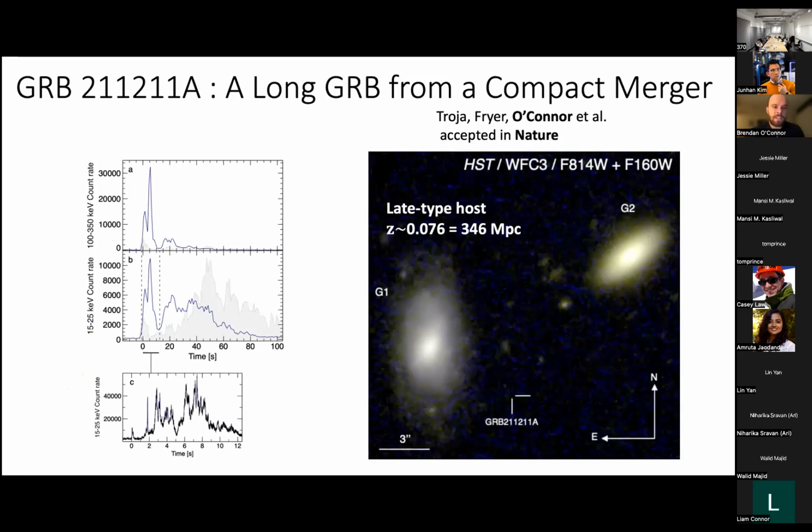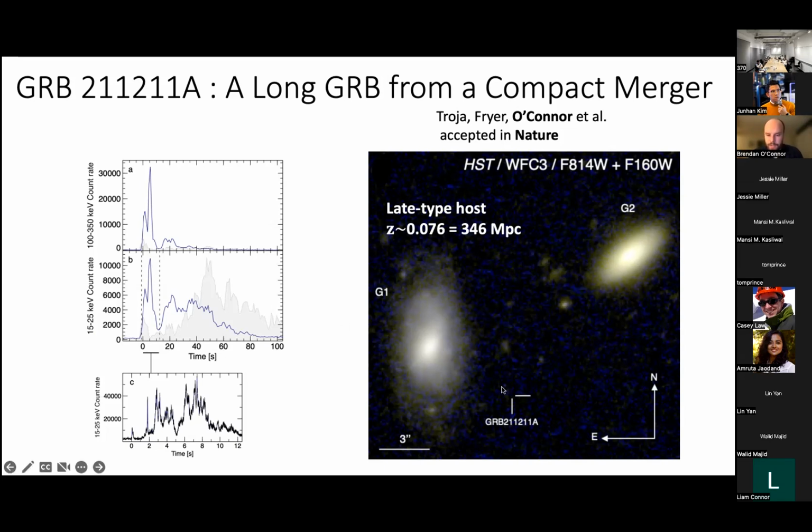So this is GRB211211A. It's a long duration GRB, which I'll show you is due to a compact binary merger. On the left, we see the gamma ray signal of the GRB. It's much longer than 2 seconds, for sure. This is a long GRB, which are typically thought to come from massive stars. And even if we shift this to a redshift of 1, we still see it to be 20 seconds long. So no matter how we look at this event, it's a long GRB. It's not just a redshift effect, that it's just nearby and we see the rest of the signal. This is really strange and very different from a regular short GRB.